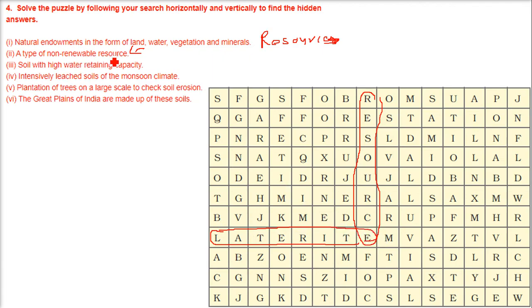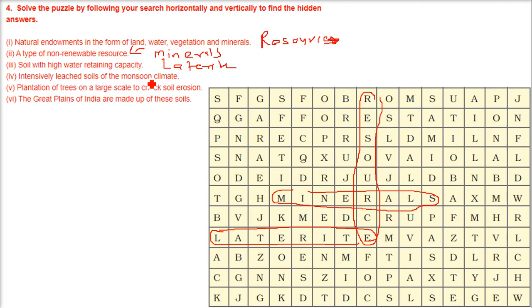A type of non-renewable resources, I'm coming back to this. These are minerals. Soil with high water retaining capacity is laterite. So let me write it. Laterite.